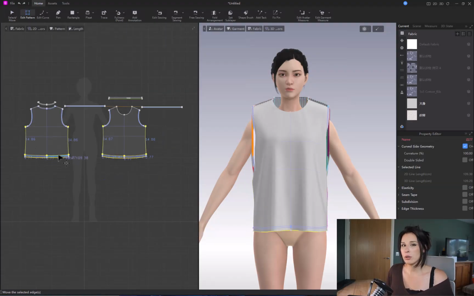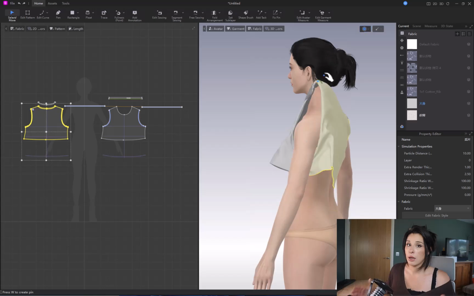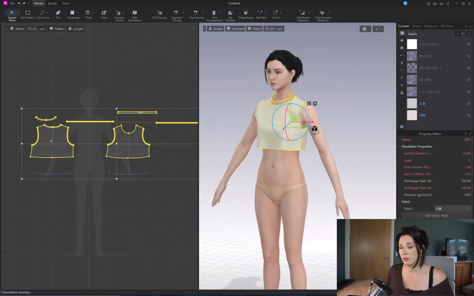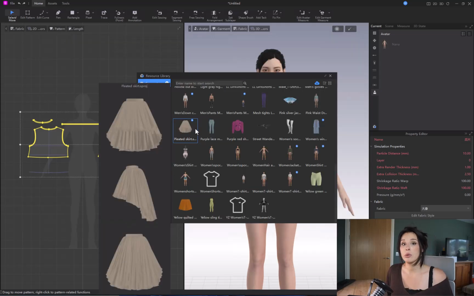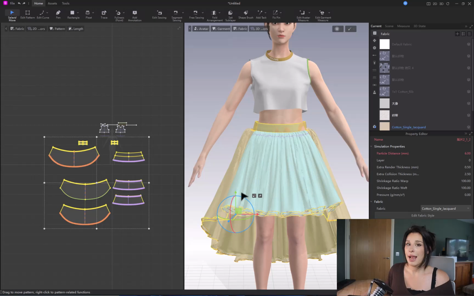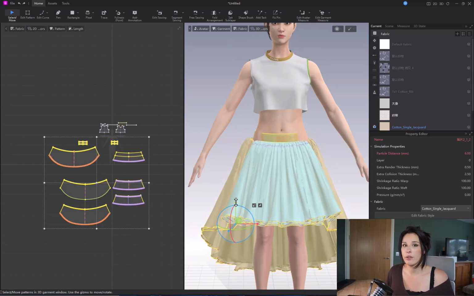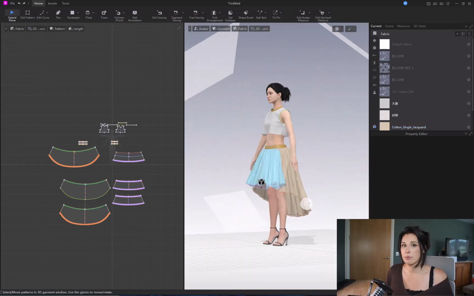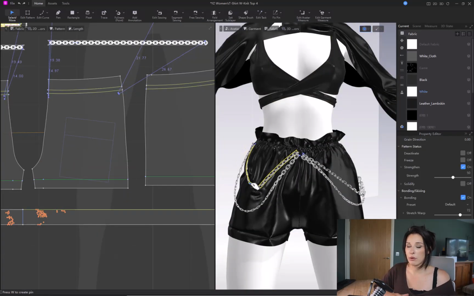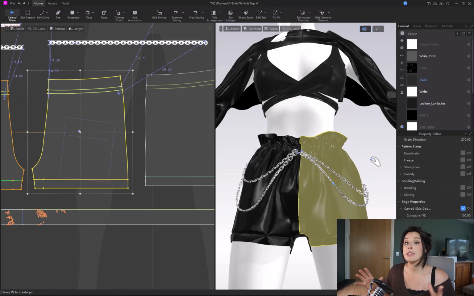Now, if that's not suitable for you because of the budget, well, I wanted to show you a new piece of software. Well, it's actually not new whatsoever, but it's new to me. It's called Style 3D by Artilia. It's been around for quite a while and it's got a very similar interface to Clo 3D as well as Marvelous Designer. So if you're from a pattern making background with 3D clothing, you'll take to this like a duck to water.